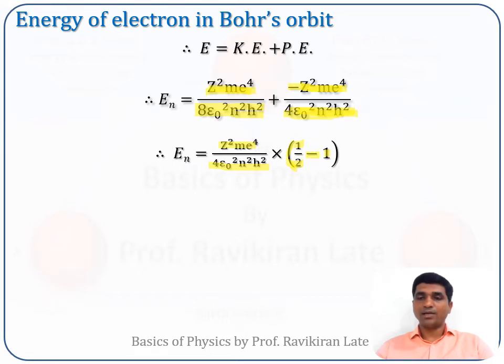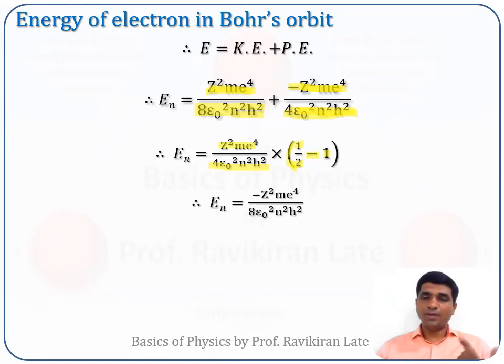So it is 1 half minus 1. 1 half minus 1 will be minus half. So it will be 4 into 2, it will be 8. So total energy will be minus Z square m e raised to 4 divided by 8 epsilon square n square h square.